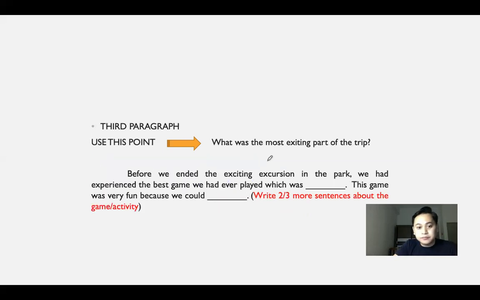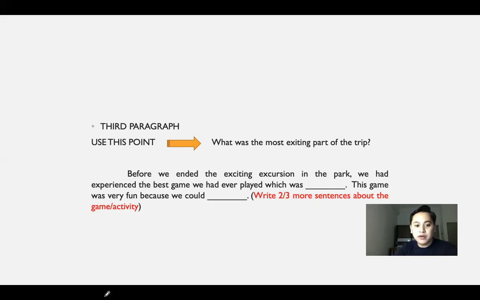And then the third paragraph, you will answer the last point of this guided writing. What was the most exciting part of the trip? Before we ended the exciting excursion in the park, we had experienced the best game we have ever played, which was... So what game was more interesting than the roller coaster ride, haunted building, and so on?